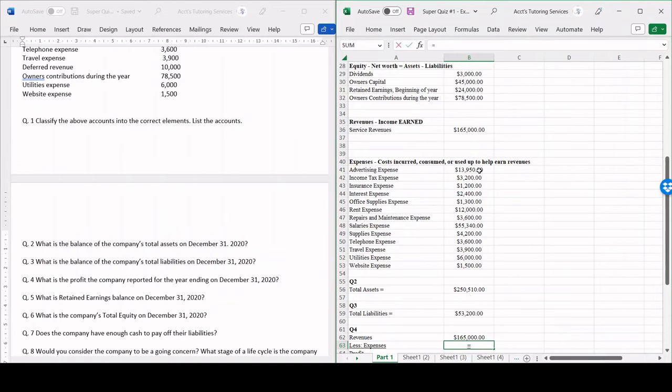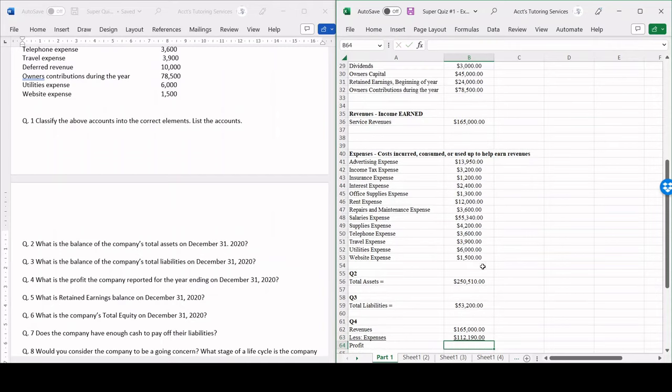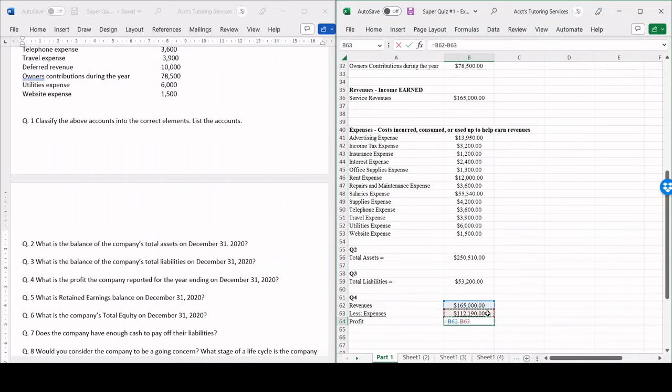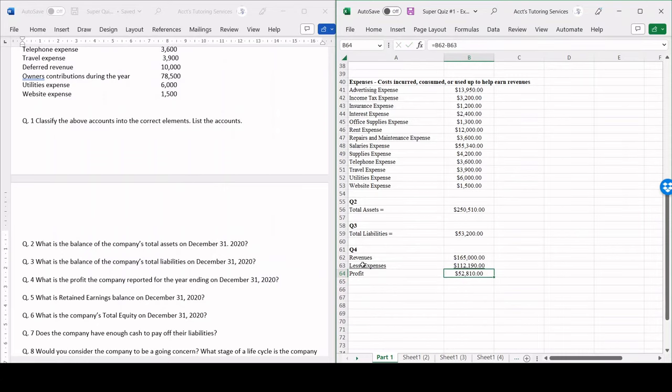To calculate total expenses, we're going to do 13,950 plus 3,200 plus 1,200 plus 2,400 plus 1,300 plus 12,000 plus 3,600 plus 55,340 plus 4,200 plus 3,600 plus 3,900 plus 6,000 plus 1,500 to arrive at 112,190. To get profit now, we do 165,000 subtracted by 112,190, 52,810.